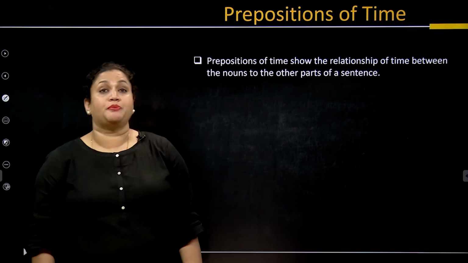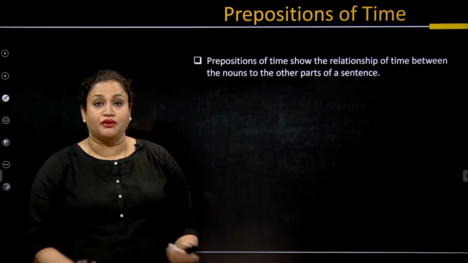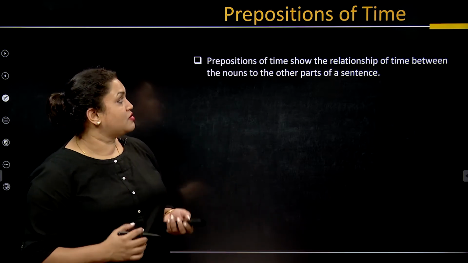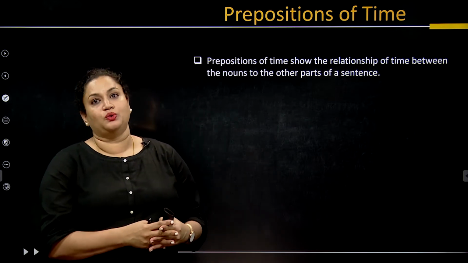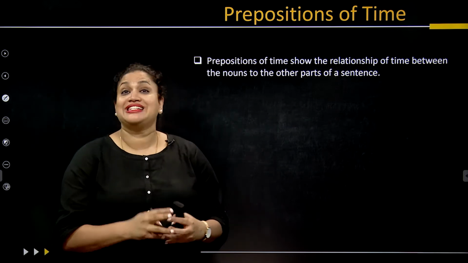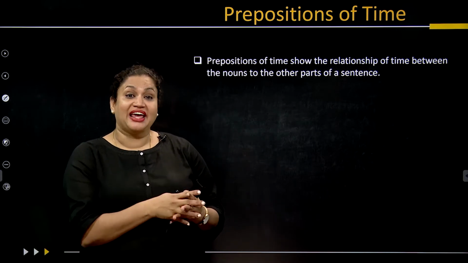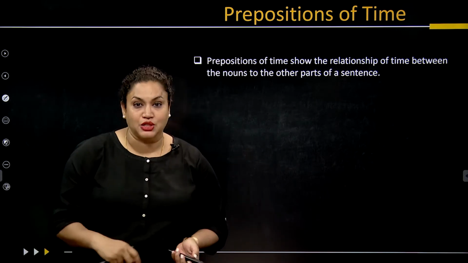Now, when we talk about prepositions of time, we are talking about prepositions that show the relationship of time between the noun and the other parts of the sentence.